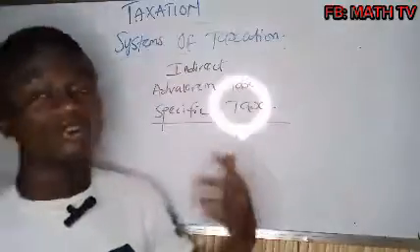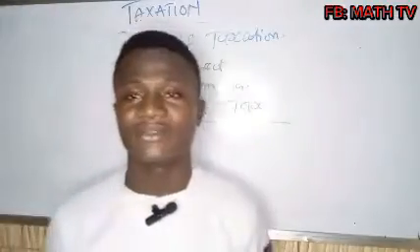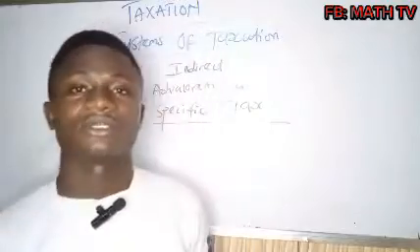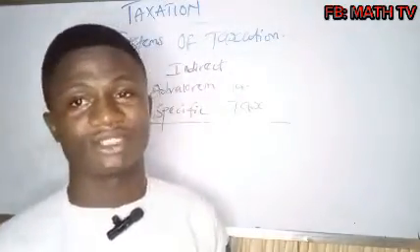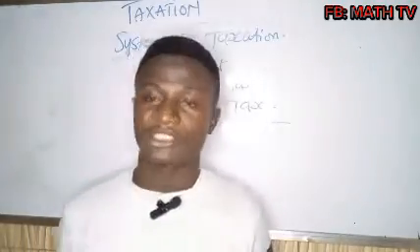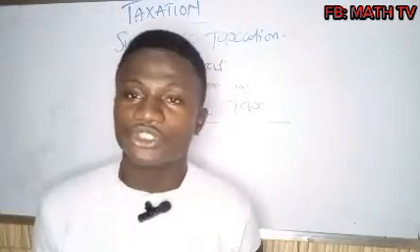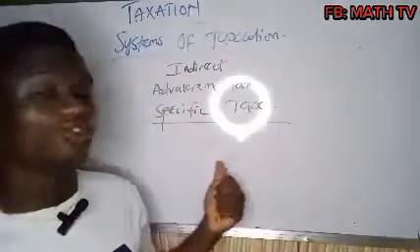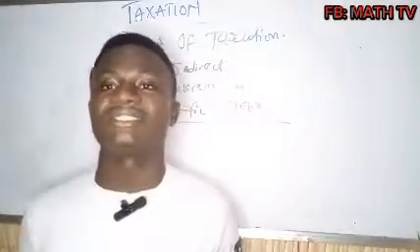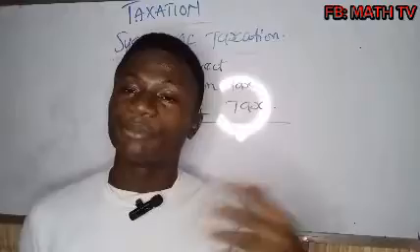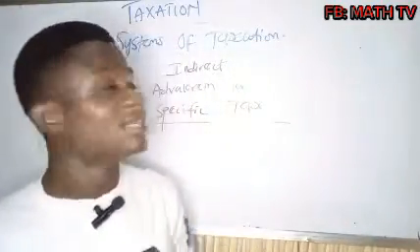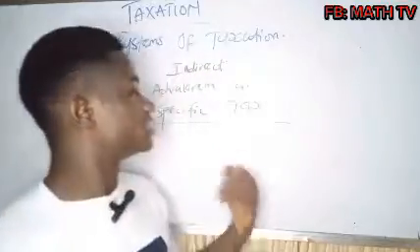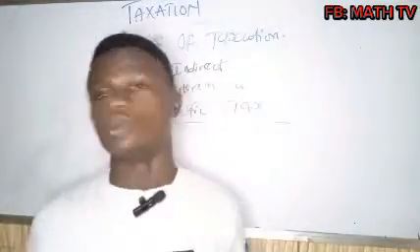Now, when you are exporting goods that are of low value, for example, thousands of cartons from one country to another, obviously cartons don't have much value, but they are still useful. In that situation, the tax that you're going to pay will be based on the quantity of cartons you want to export. That is a specific tax. So an ad valorem tax is based on value, and a specific tax is based on quantity.